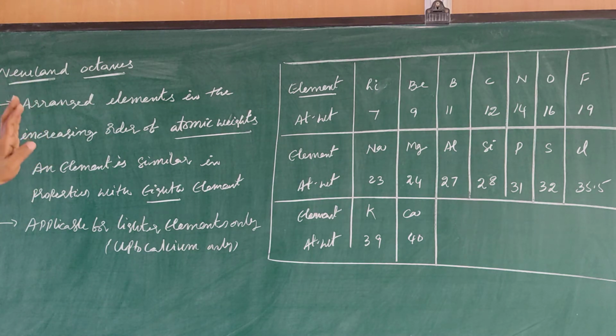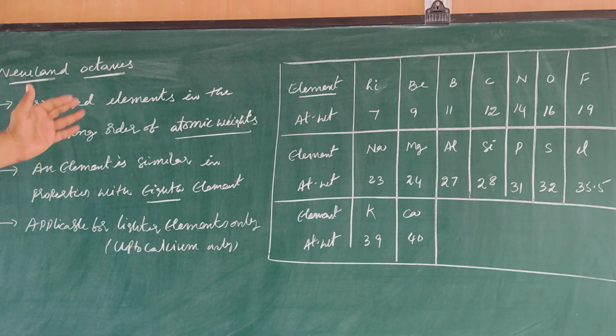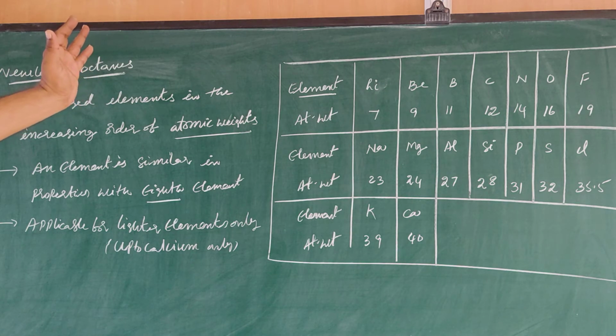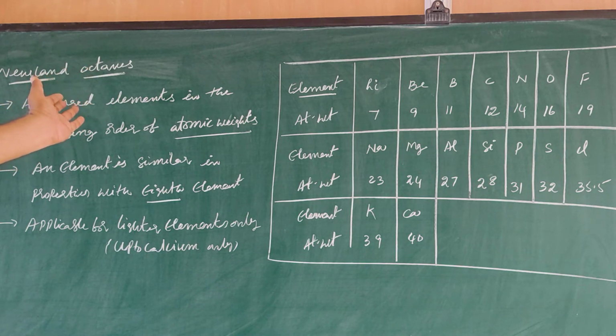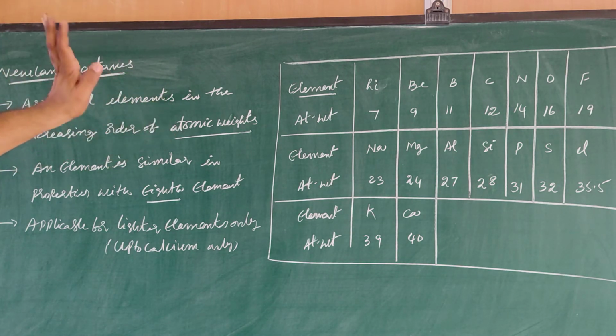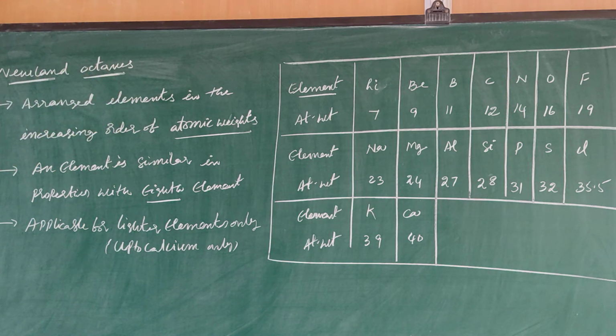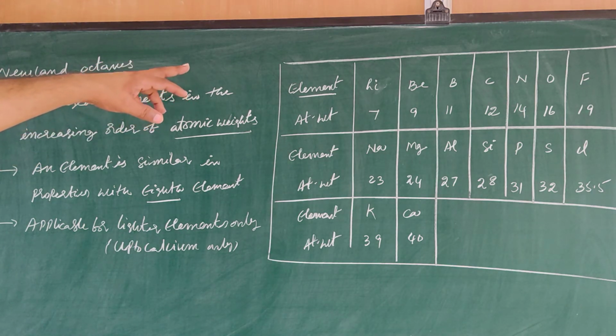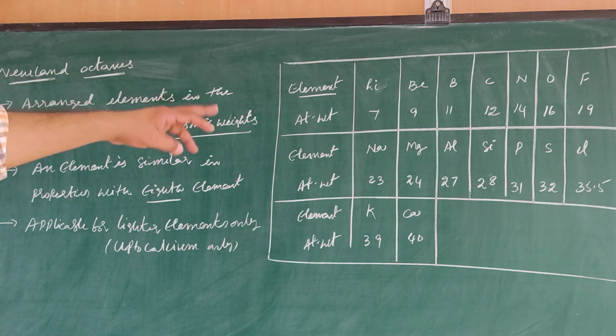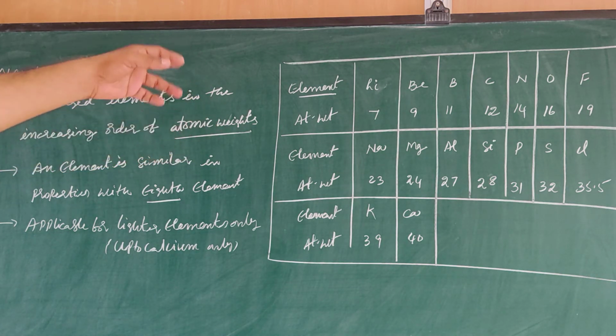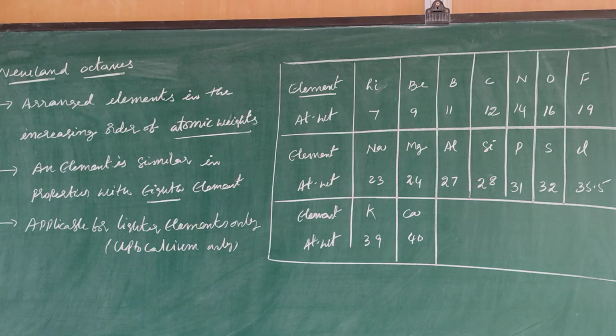According to Newland, the properties of an element are similar to the properties of the eighth element in his table. Suppose we consider lithium: from lithium, sodium is the eighth element. So lithium and sodium properties are similar.